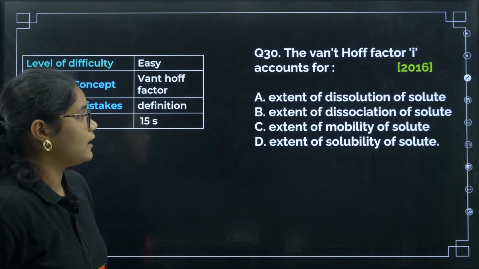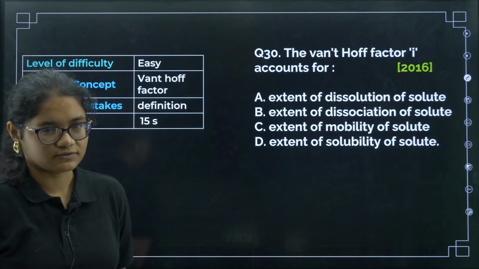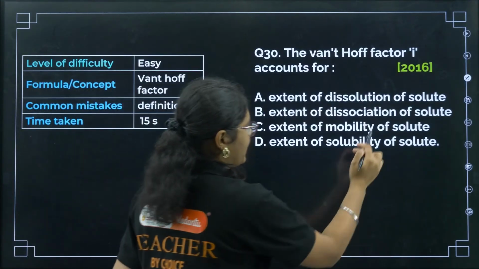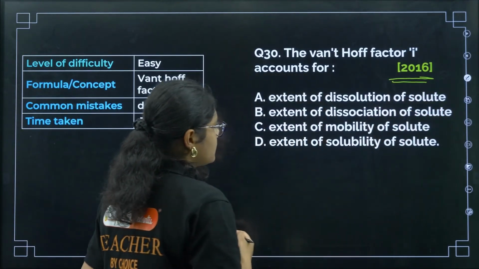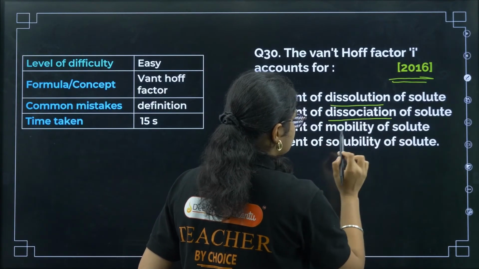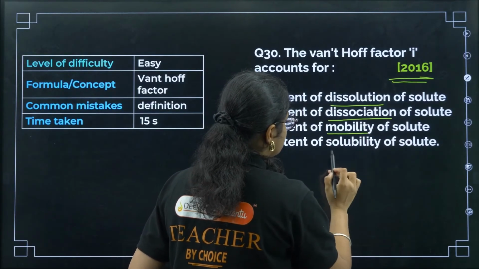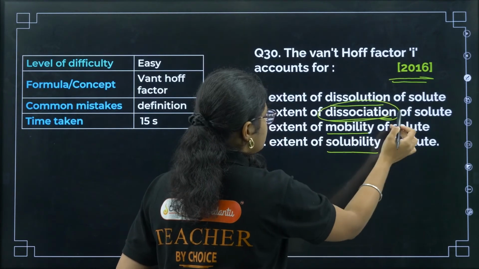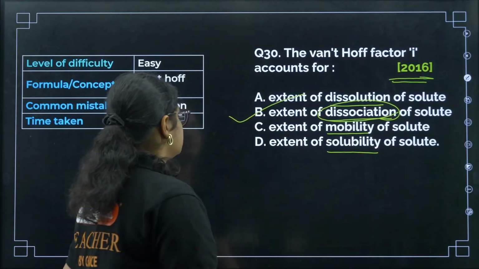The Van't Hoff factor I accounts for. So this is a definition based question, 2016. It tells you about the extent of dissolution of the solute, extent of dissociation of the solute, extent of mobility, extent of solubility. Tells about the dissociation, right? So the correct answer is option number B.